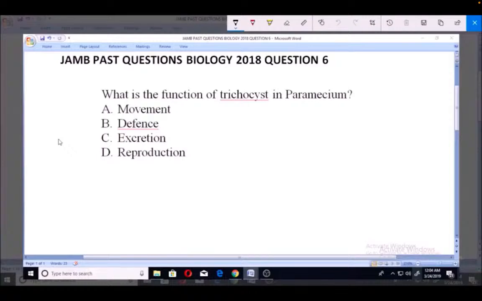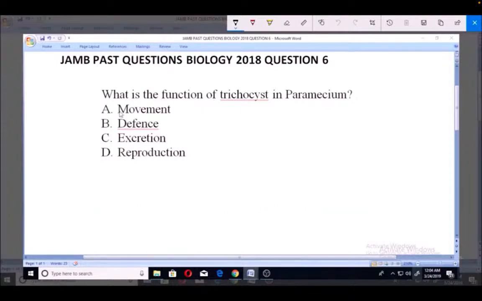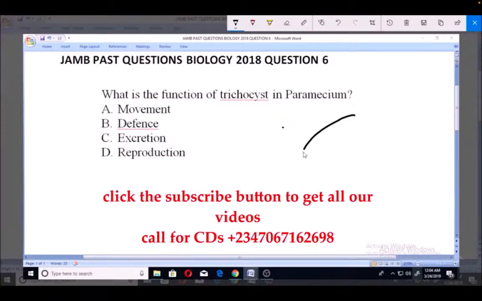Hello, welcome. Let's look at these JAMB Past Questions Biology 2018. Question number 6. What is the function of trichocysts in paramecium? A. Movement. B. Defense. C. Excretion. D. Reproduction. Now, for us to be able to appreciate this question very well, we need to know what a paramecium is.